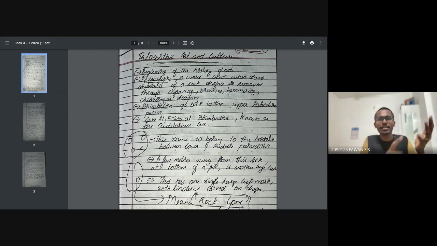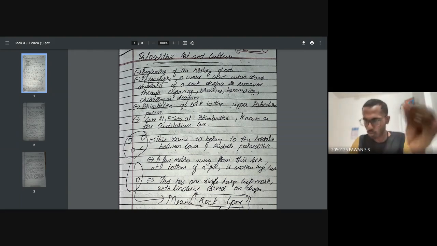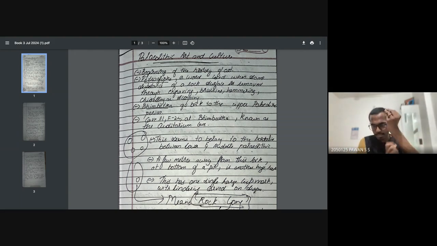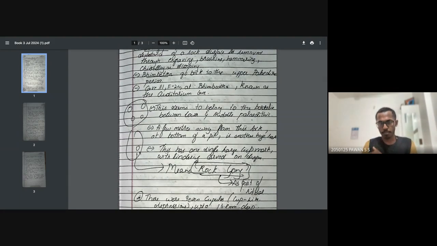So what I'm trying to tell you is to learn a few things here. Learn about the place Bhimbetka. They had these petroglyphs. Do you understand now what petroglyphs are? It's taking a proper curve from the rocks, and this was seen at which place? Cave 3 F24 at Bhimbetka. Now let me reiterate a couple of important points on the wall. Just remember, I've put these four holes here. It's actually on the rock side. There were different kinds of holes like this.